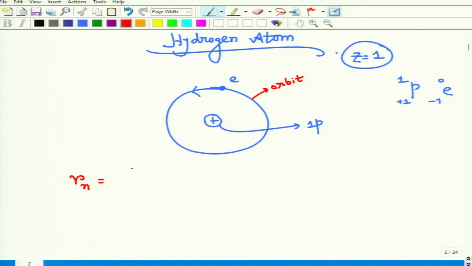It was epsilon naught n square h square divided by pi m z square. Now we will discuss only the hydrogen atom, so Z equals 1.